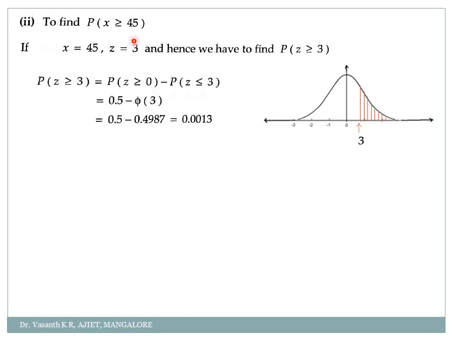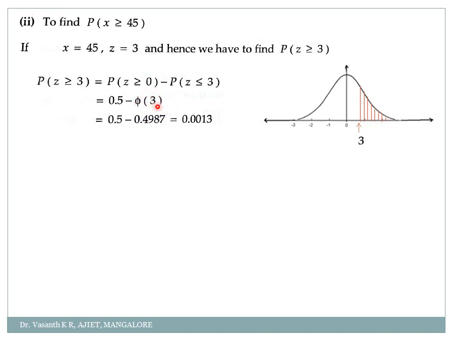Correct? So this I can write as 0.5 minus phi of 3, or simply probability of z greater than or equal to 0, which means from 0 to infinity, minus probability of z less than or equal to 3. Less than or equal to 3 means from 0 to 3. That is simply 0.5, a standard value, 0.5 minus phi of 3. So phi of 3, how will you get it?